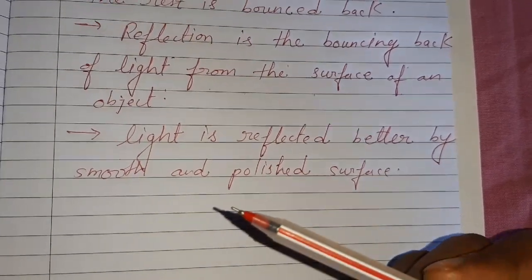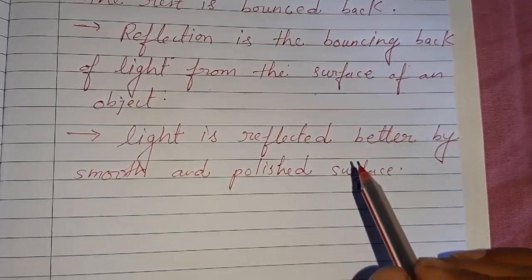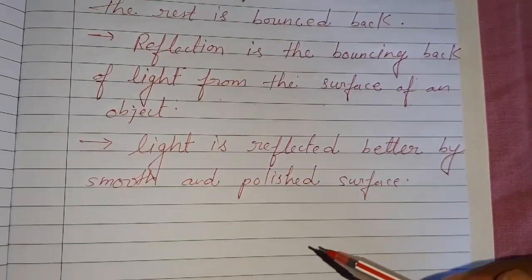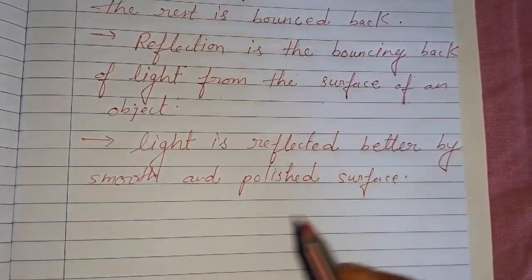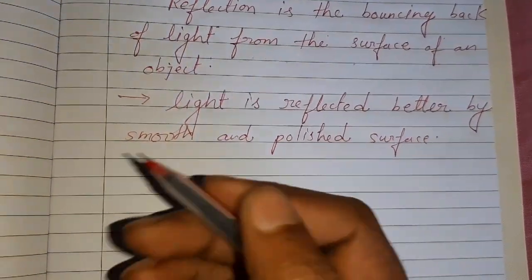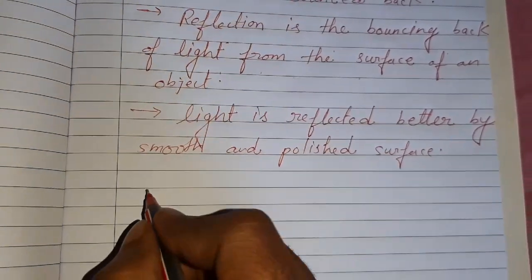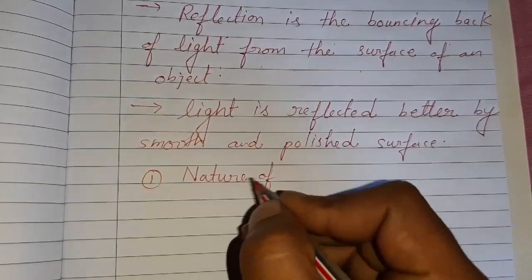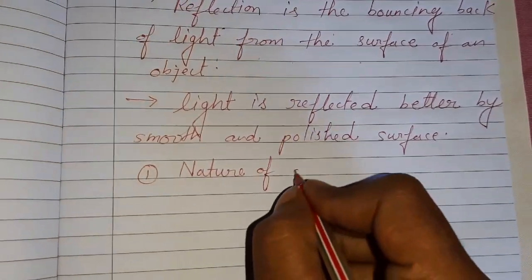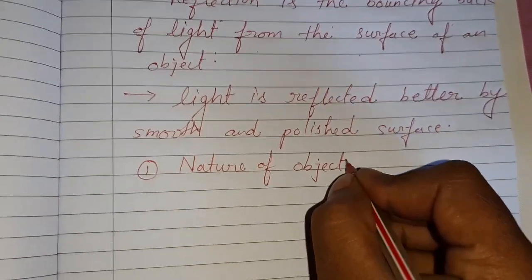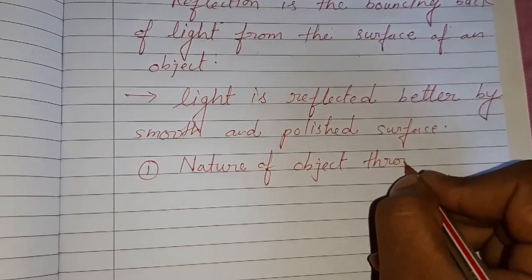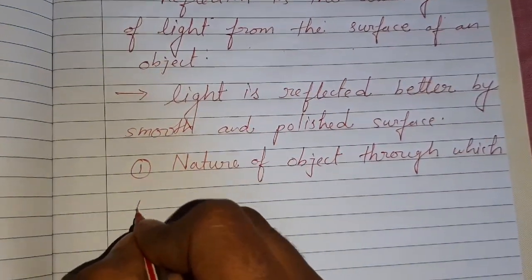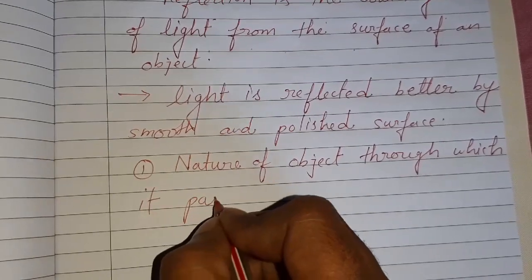So what does reflection mean? Reflection is the bouncing back of light from the surface of an object, and reflection of light depends upon the nature of the object. Not nature of light, but nature of the object through which it passes.